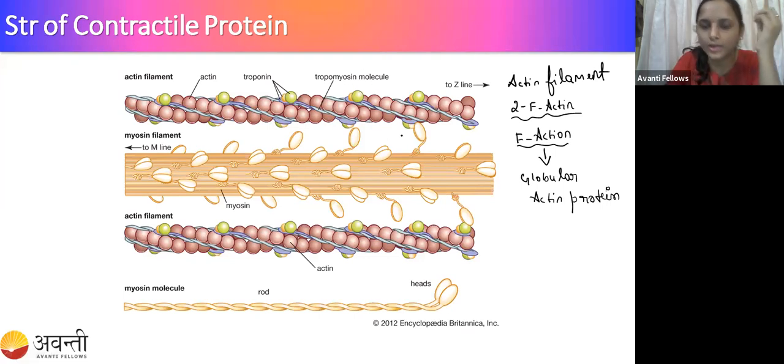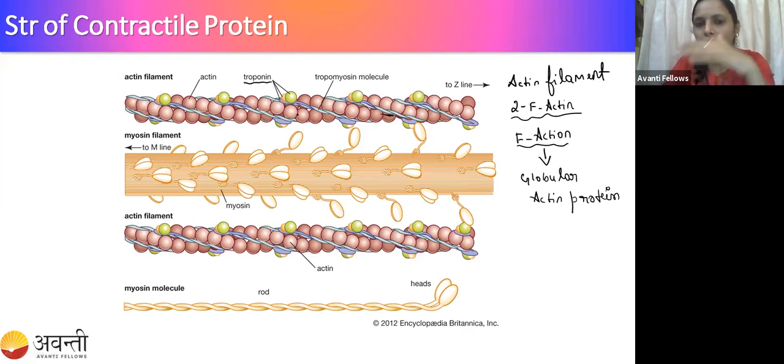Here you can see this globular actin protein is bound by another line-like structure, called the tropomyosin molecule. The other thing is troponin.